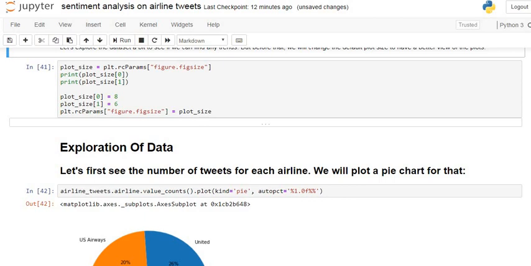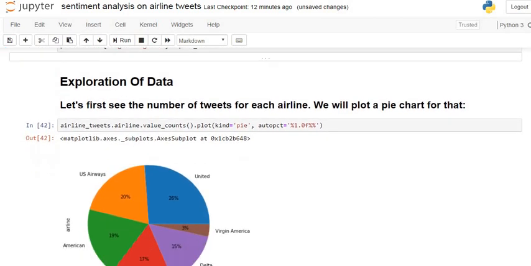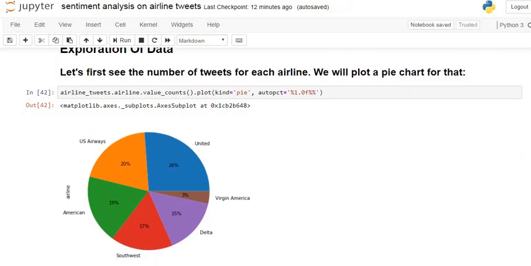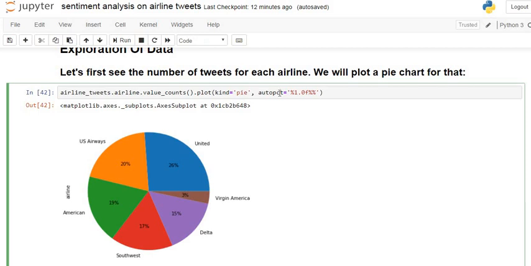Exploration of the data. Let's first see the number of tweets for each airline. We will plot a pie chart for that. So the number of tweets for each airline, it contains 6 airlines. These names are US Airways, United, Virgin America, Delta, Southwest and American. These are the 6 airlines for which we have to do sentiment analysis. So this is the required code for the sentiment analysis.